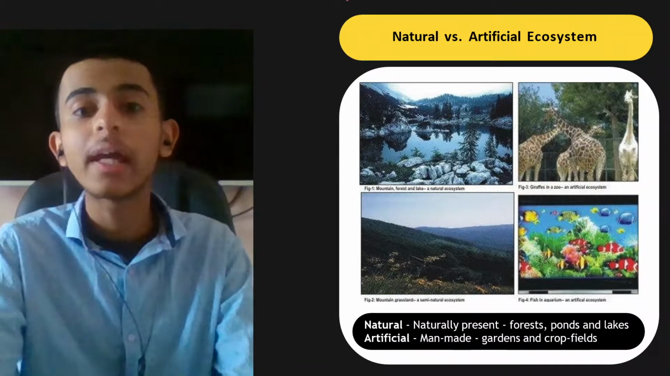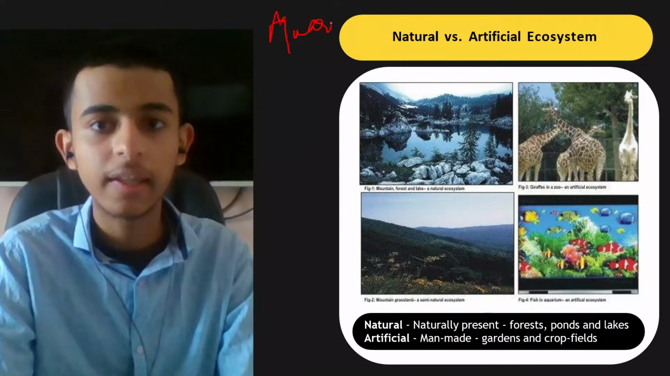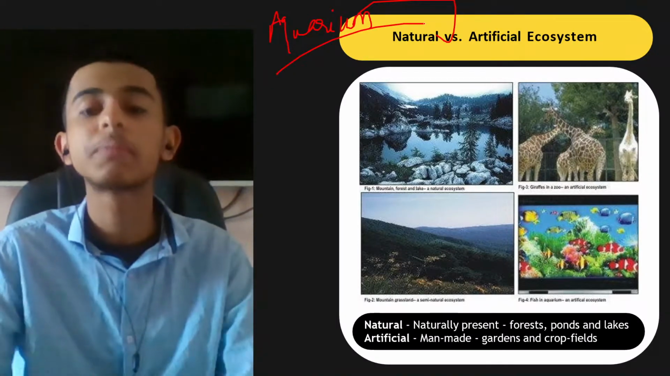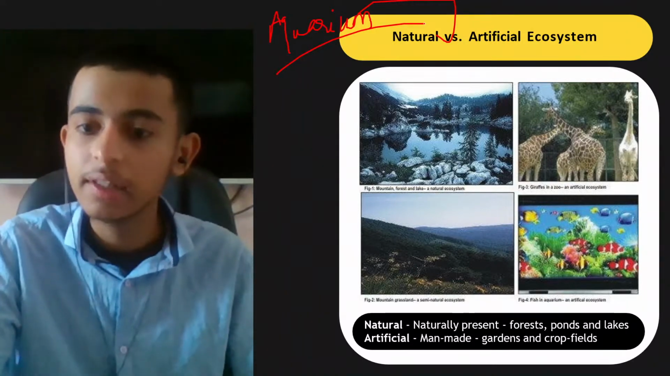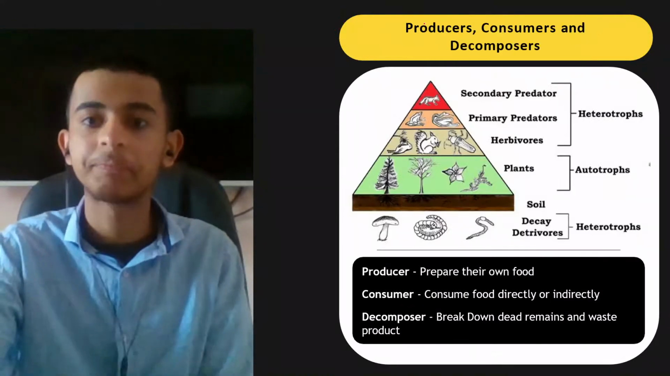If I talk about aquariums, have you all seen aquariums? That is an artificial ecosystem for fish. Crop fields, these are the artificial ones. Grasslands, yeah, grasslands is natural.